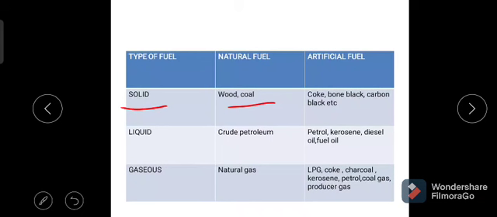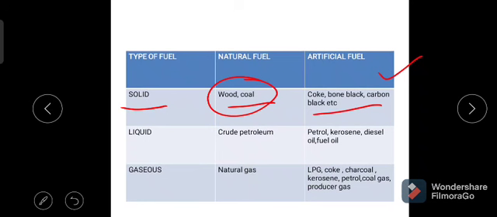From these wood and coal, we can extract coke, bone black, carbon black, etc. This coke is extracted from the wood. This bone black, carbon black, etc. is extracted from the coal. These can be extracted from the primary fuels and also are in the solid state.